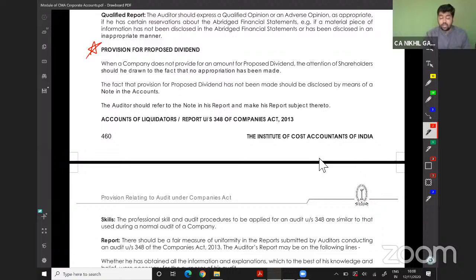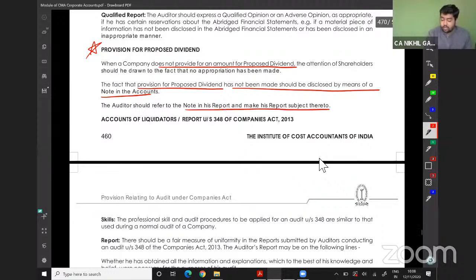Where a company does not provide for or account for an amount for proposed dividend, the attention of the shareholders should be drawn to the fact that no appropriation has been made. When the company does not provide for any amount on proposed dividend, the same should be disclosed to the shareholders. The fact that provision for proposed dividend has not been made should be mentioned in the notes to accounts. The auditor should refer to the notes in his report and make his report subject thereto.